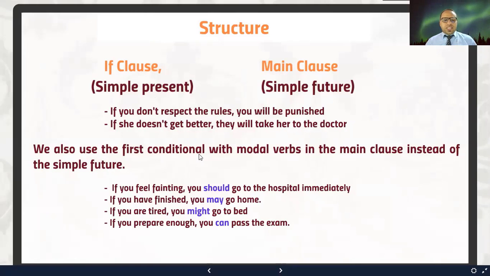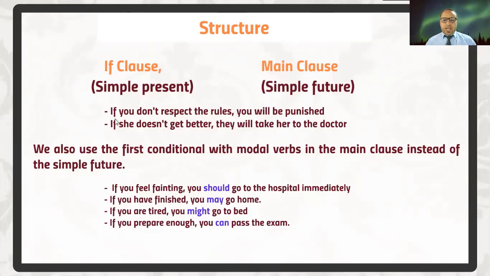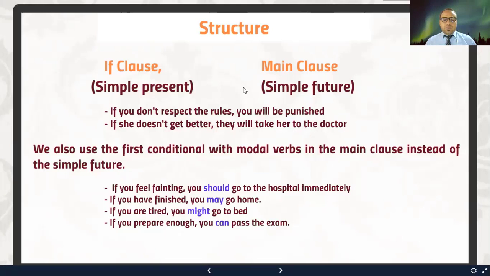We also use the first conditional with modal verbs in the main clause instead of the simple future. Now, the structure here or the form, we don't have just this form, we have 2 other forms that I'm going to explain right now. So you can either use the simple future here or modal verbs or imperatives, imperative sentences.